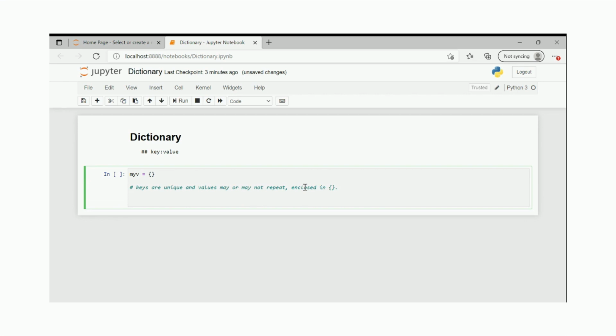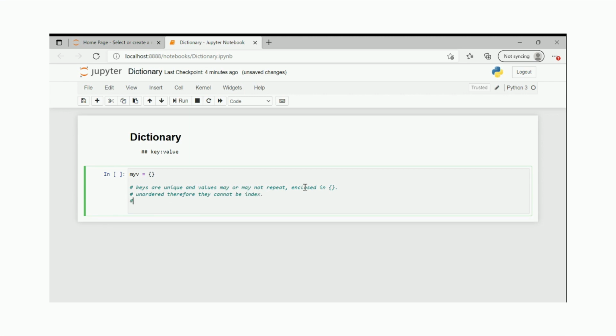They are all operational like list only, but they have a unique USP which is better than list, and that is they are unordered, and therefore they cannot be indexed.